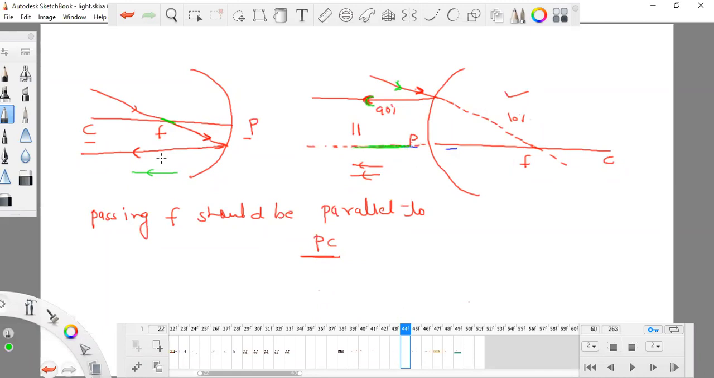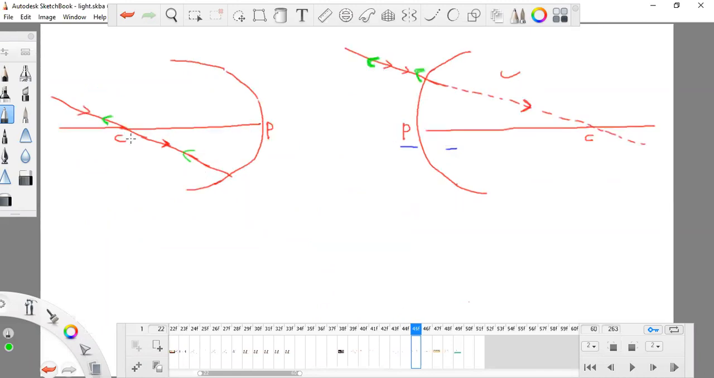In the third case, the light ray is coming in such a way that it passes through the C point, so it will get reflected back in the same direction. And in this case, if it passes, only 10% of the light passes and crosses the C point, and the other 90% of the light goes back again in the same direction.